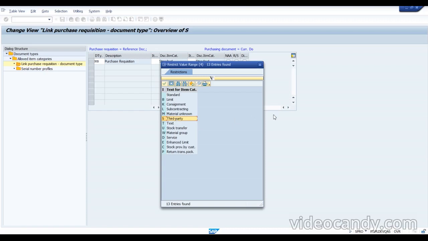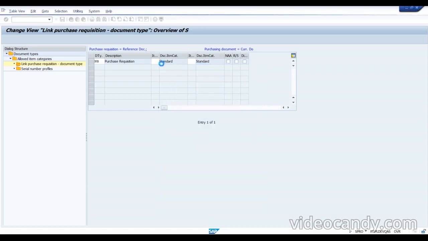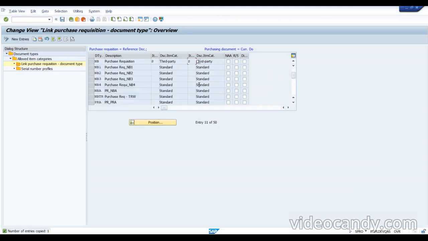We need to assign this particular third party here, then only it will be done, because the configuration is missing. Let me give yes and yes over here and enter. So now the setup is done for the third party. This is what was not available, so let me give a save here.